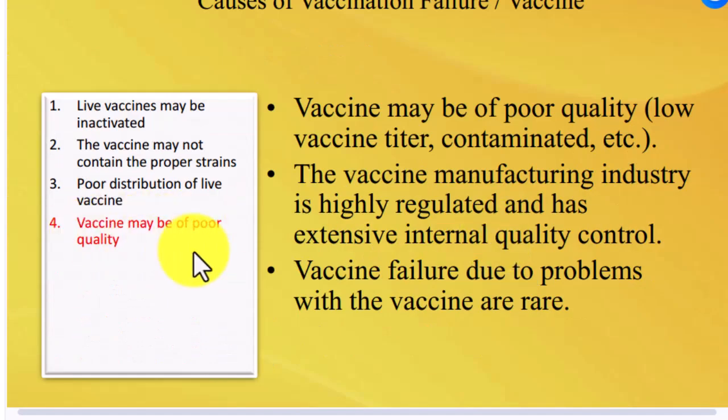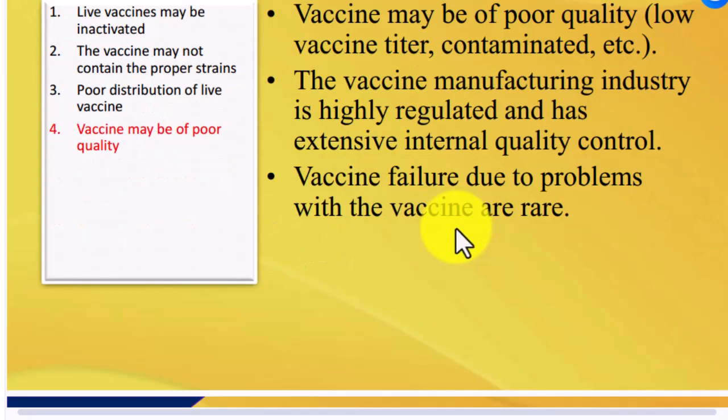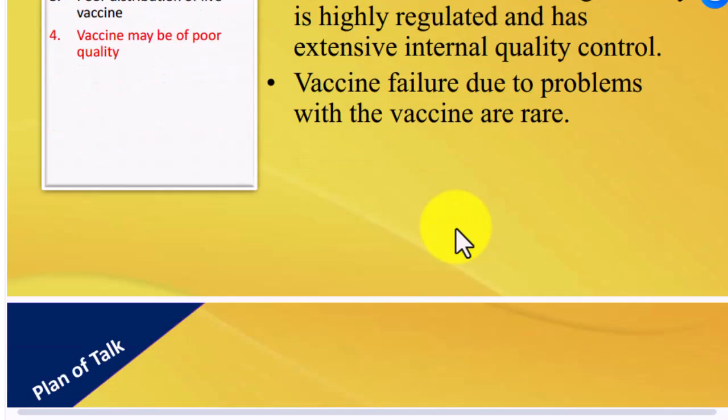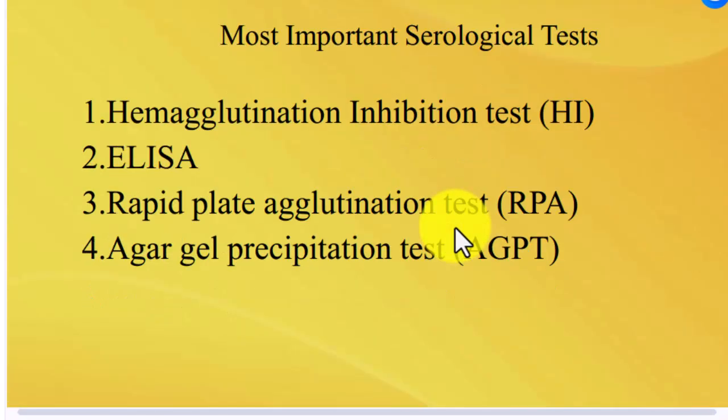Vaccine may be of poor quality: low vaccine titer, contaminated. The vaccine manufacturing industry is highly regulated and has extensive internal quality control. Vaccine failure due to problems with the vaccine is rare.